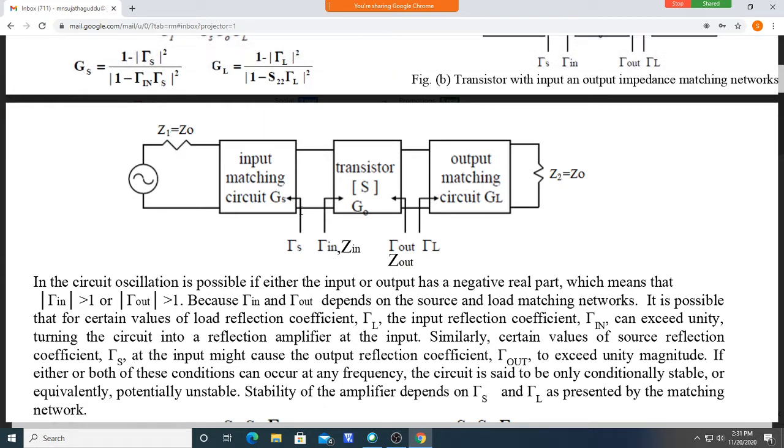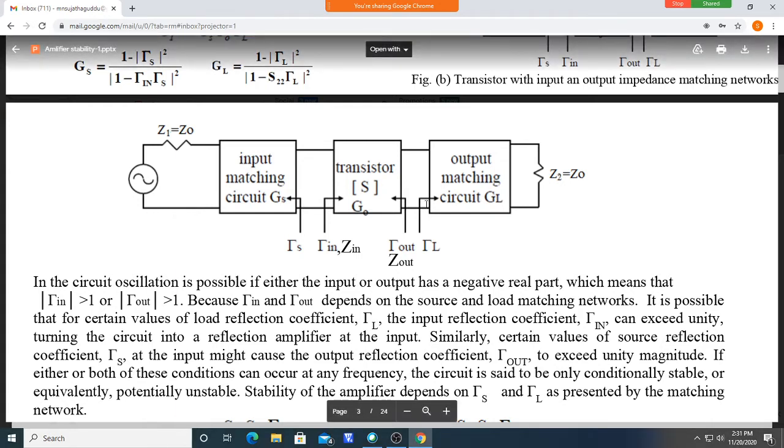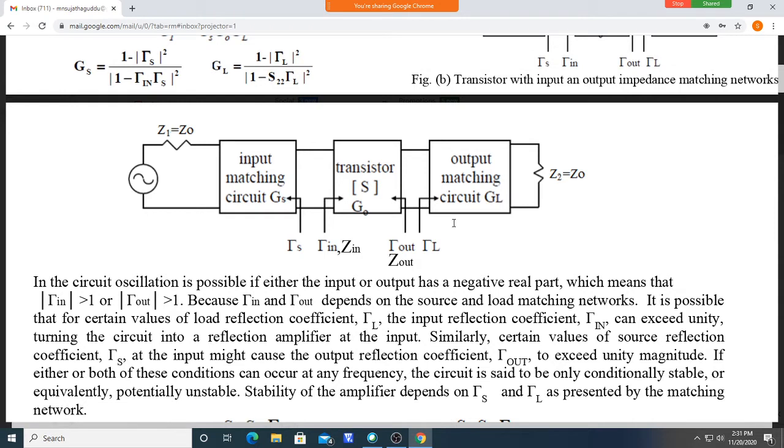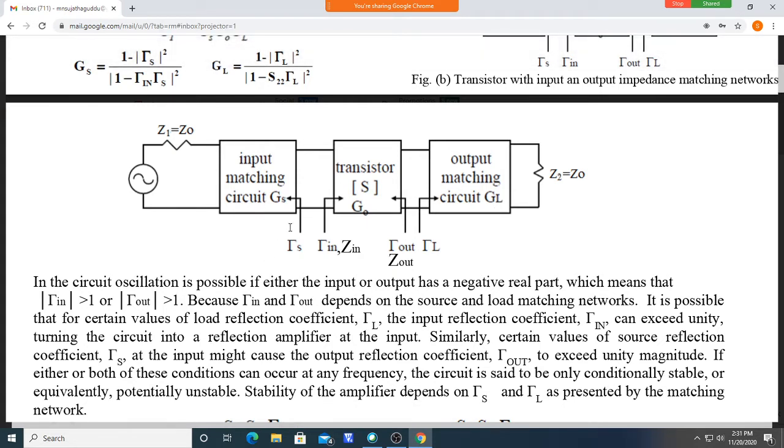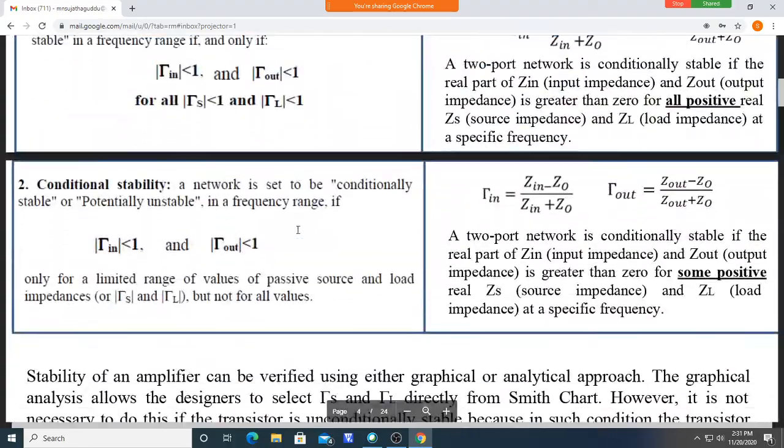To choose the value of ZS, you should find out whether it gives a stable operation or not, so you should draw the input stability circle. To get the ZL values which give a stable operation, you should draw the output stability circle. To draw the input stability circle and get stable values of ZS, these are the equations.